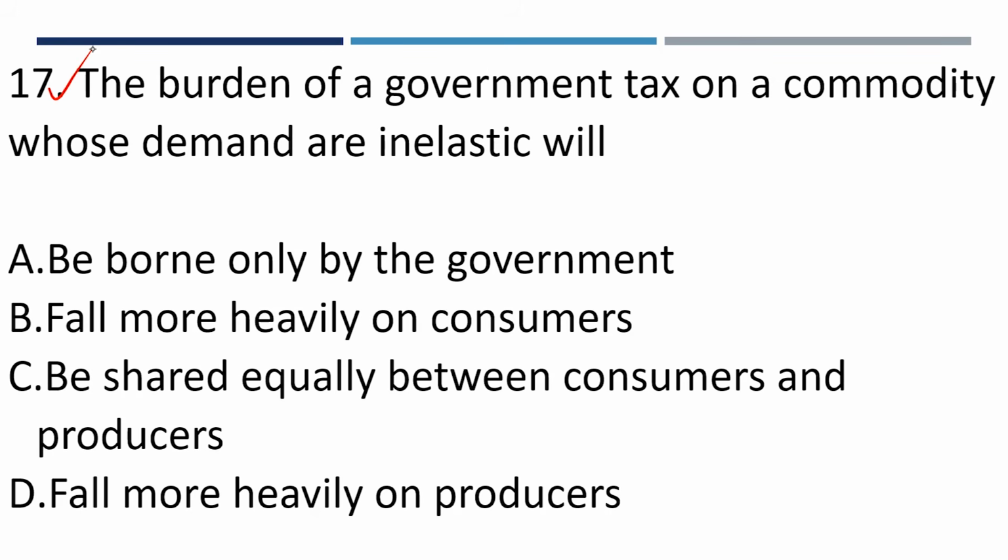Question number 17. The burden of a government tax on a commodity whose demand is inelastic will A, be borne only by the government, B, fall more heavily on consumers, C, be shared equally between consumers and producers, and D, fall more heavily on producers. I think we've done this before. The answer is B. For a commodity which is inelastic in nature, the burden of tax always falls more on the consumers.